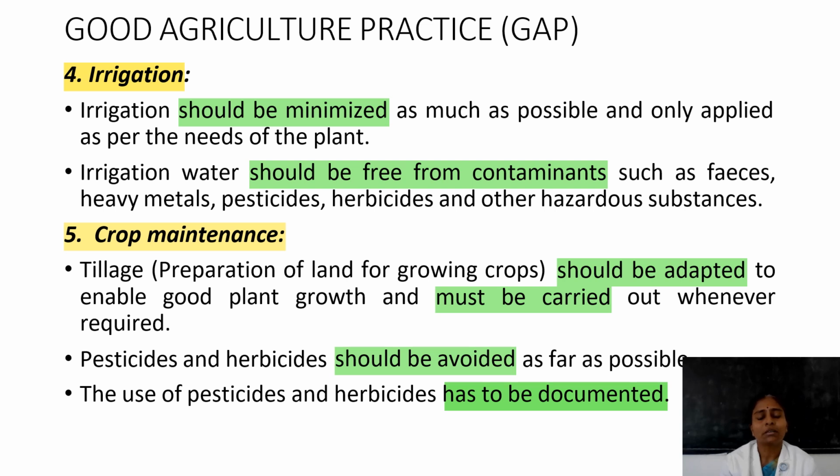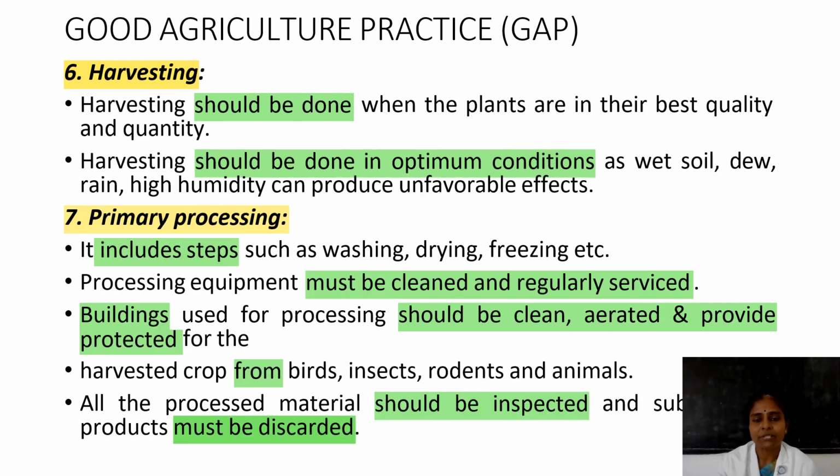Then the fifth one is crop maintenance. Crop maintenance is the fifth stage of GAP. The first process is tillage. Tillage is the preparation of land for growing medicinal plants. This process should be adapted to attain good plant growth. Then pesticides and herbicides should be avoided as far as possible. If they are using pesticides or herbicides, this should also be documented. That is very important.